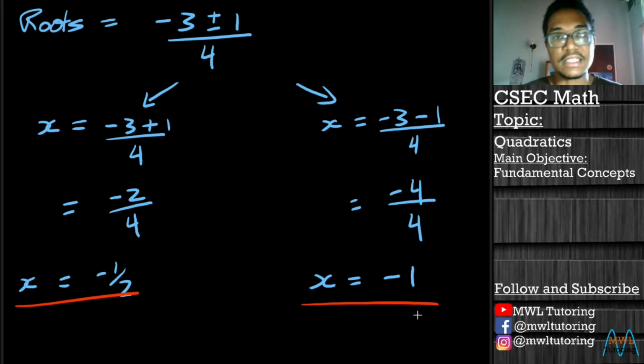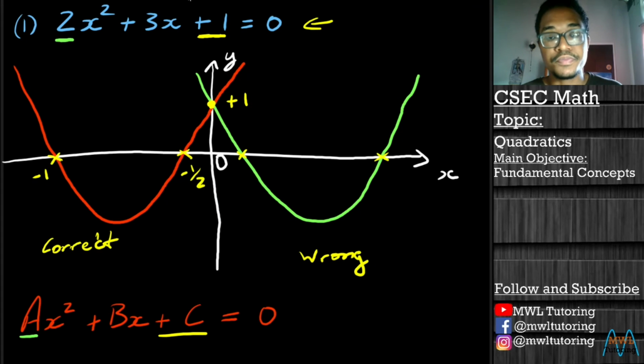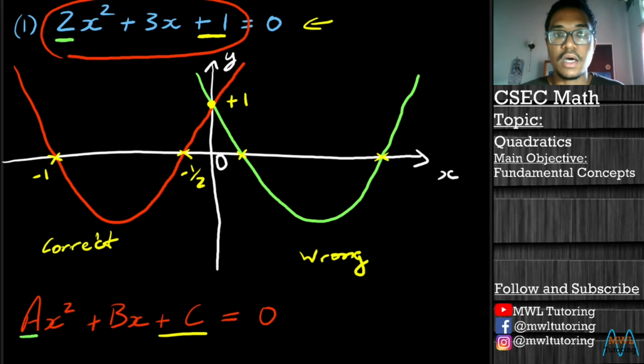And just lastly, just to recap why we did all of this in the first place, if I just go back to our graph, the reason we did all of this is because there were two graphs that looked like they could be the answer to our question here. And the main defining characteristic that separated these two graphs was really the values of the x-intercepts.